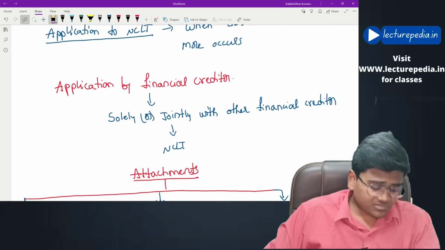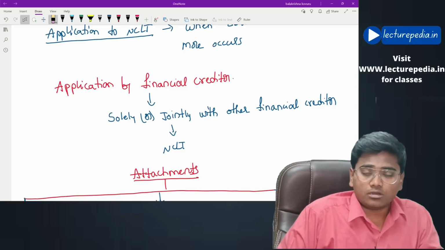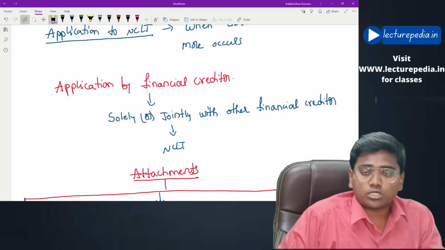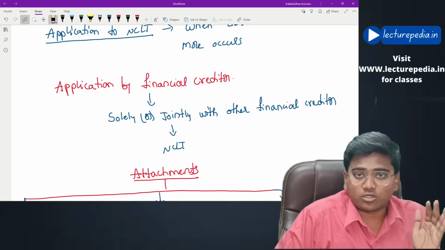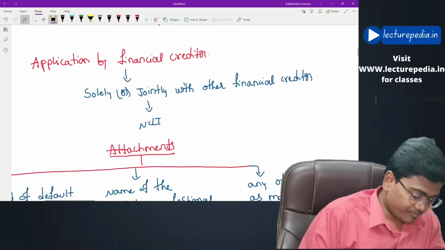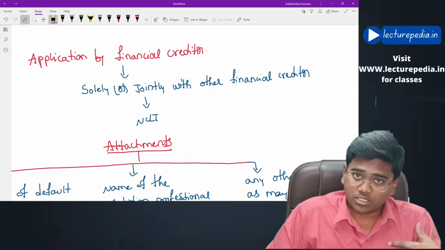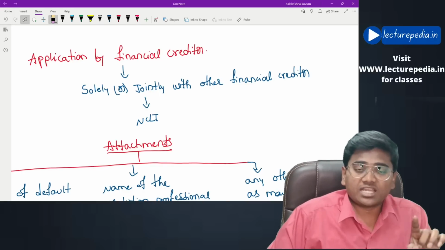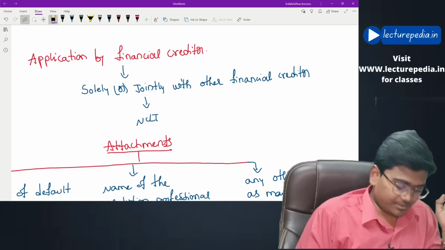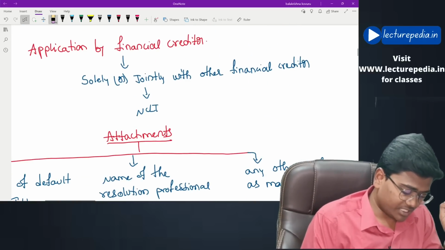Now, going to application by financial creditor. If the financial creditor wants to initiate CIRP proceedings against the corporate debtor, then what is the procedure? Let us see. This financial creditor, either solely or along with other financial creditors, can file an application with NCLT.